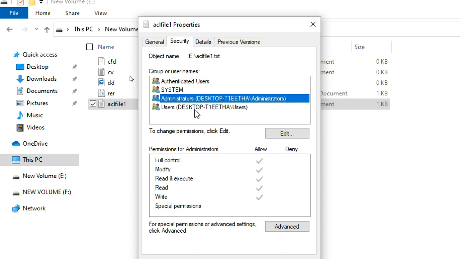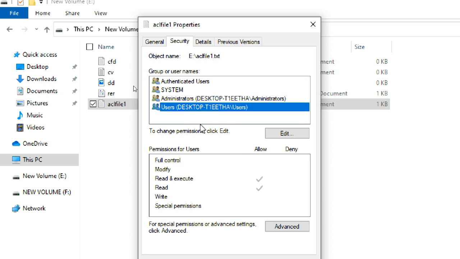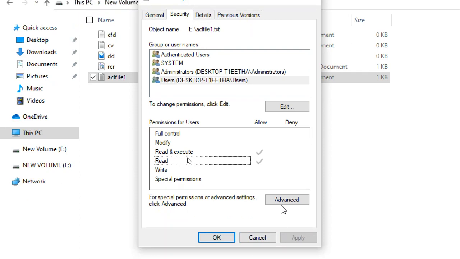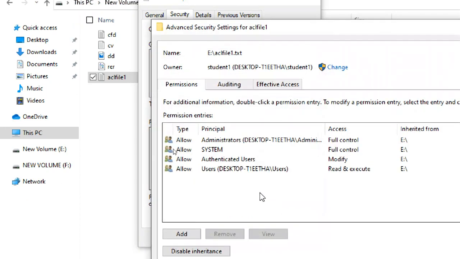Next, administrators, those who are members of administrators. Users, all users. System, all local system users. So by default these groups are there, and these groups get permission by inheritance.